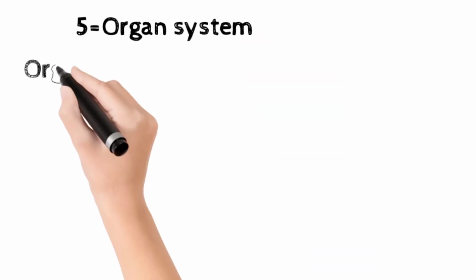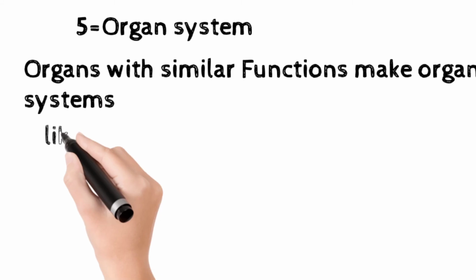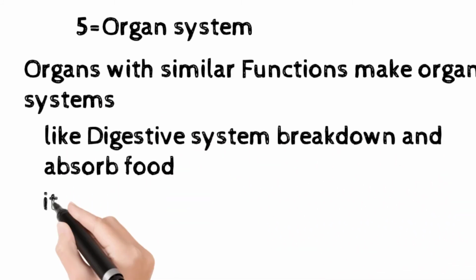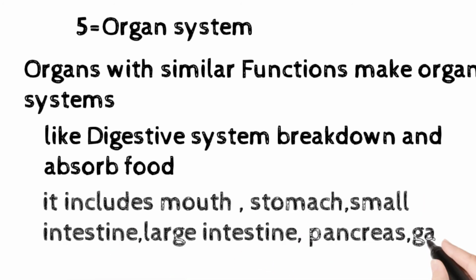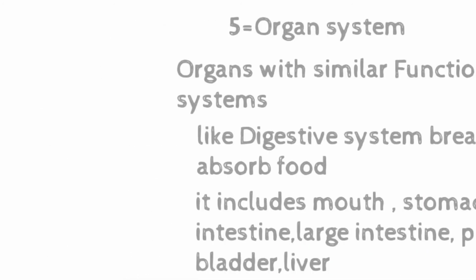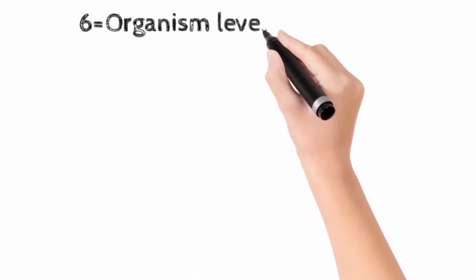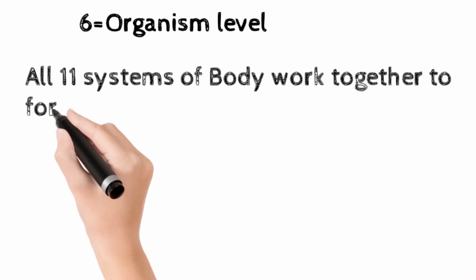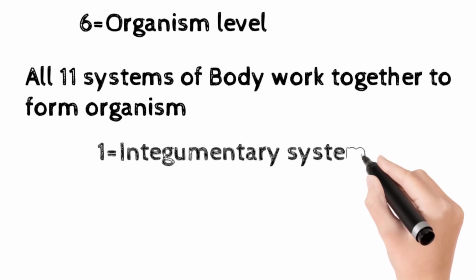Now the 5th is the organ system. Organs with similar functions make organ system, like digestive system, which breaks down and absorbs food, and includes mouth, stomach, small intestine, large intestine, pancreas, gallbladder and liver. Now the sixth is the organism level. 11 systems of body work together to form organism.